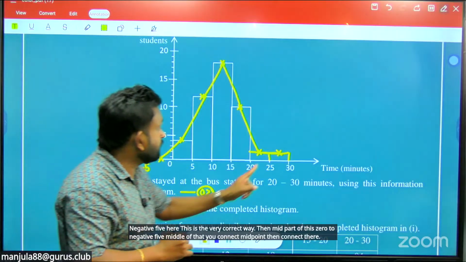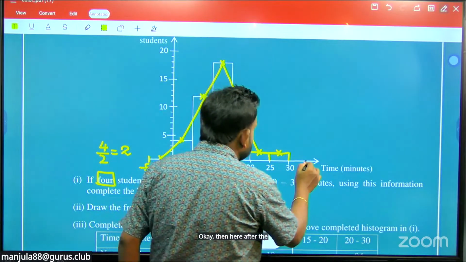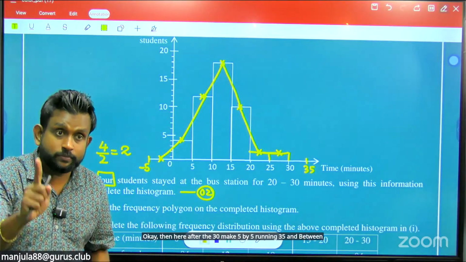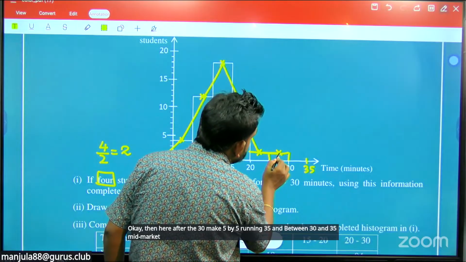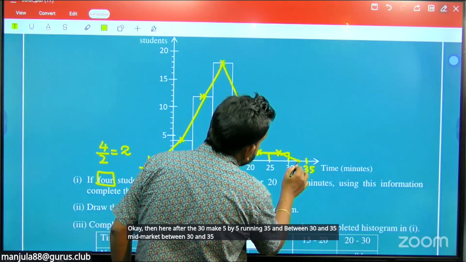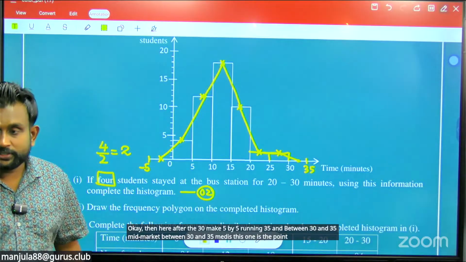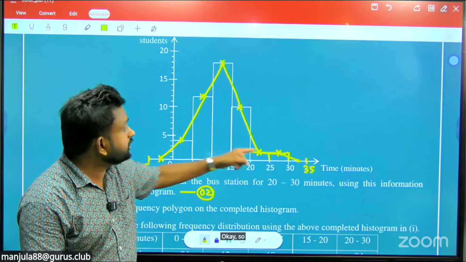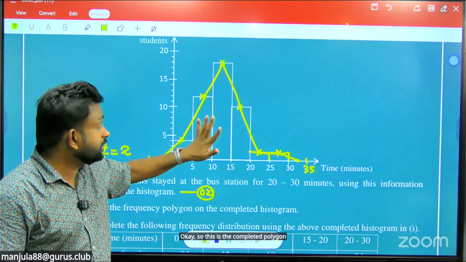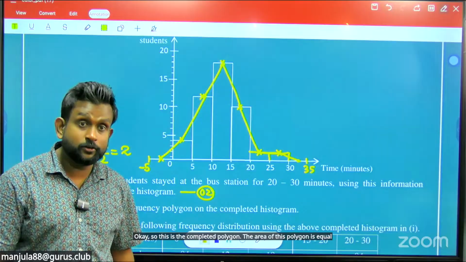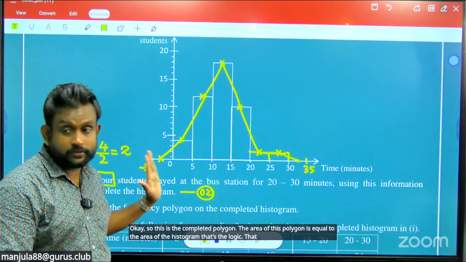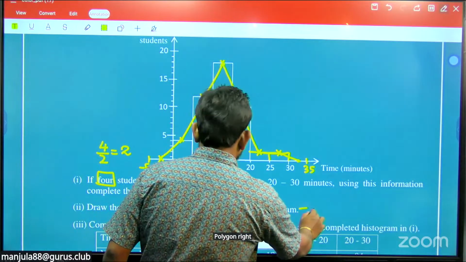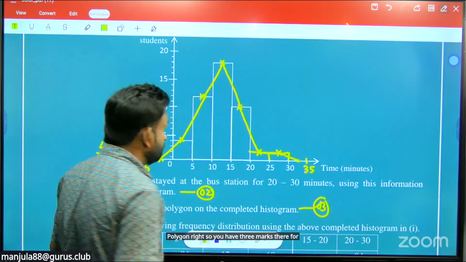Okay, then after the 30, make a mark 5 by 5, running to 35, and between 30 and 35, mark the midpoint. Between 30 and 35, the midpoint is this one. Okay, so this is the completed polygon. The area of this polygon is equal to the area of the histogram. That's the logic. That's why you have to take the polygon this way. Right, so you have 3 marks there for completing the polygon.